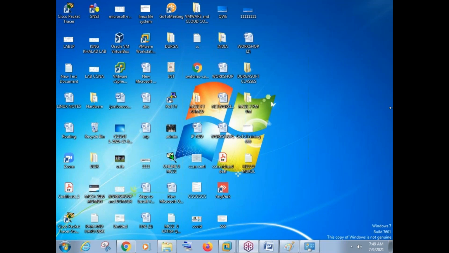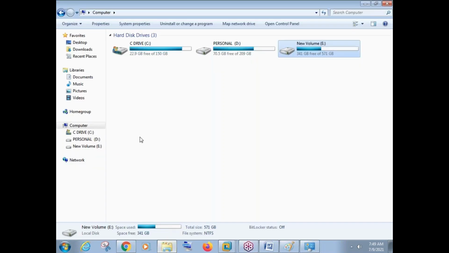In File Explorer, we can see right in all the drives how much GB is free and how much is. No, this is your hard disk. You can say the hard disk. I'm saying how much GB RAM is utilized and how much processor is in use.